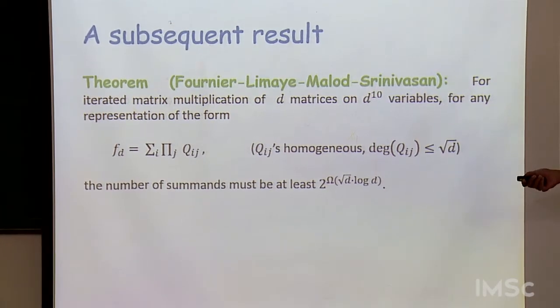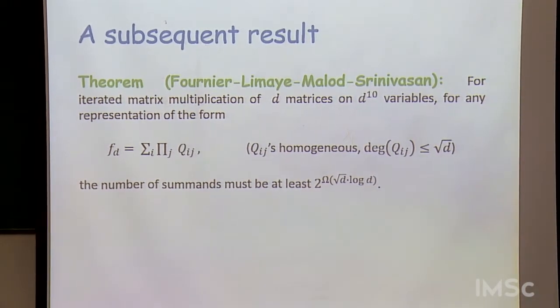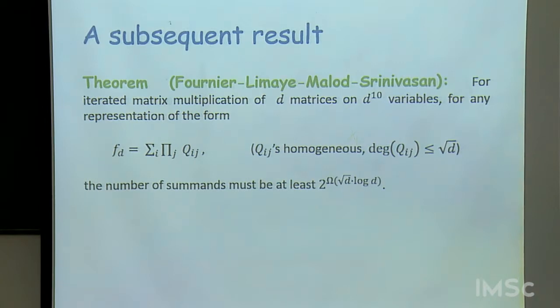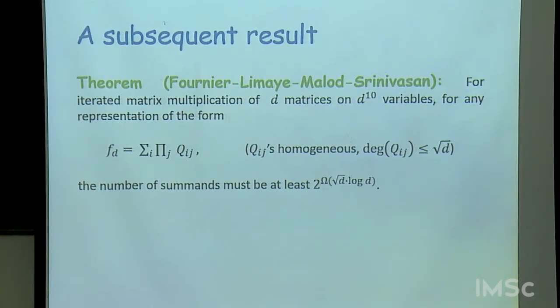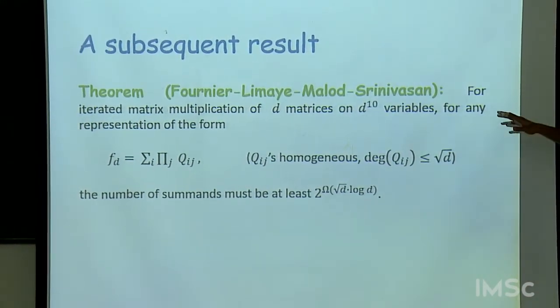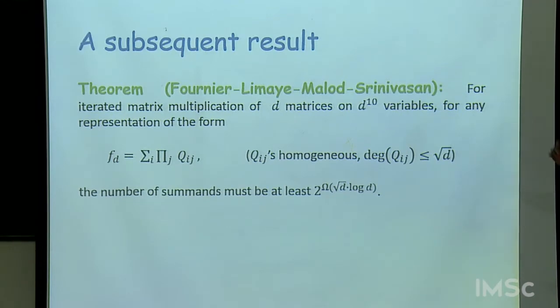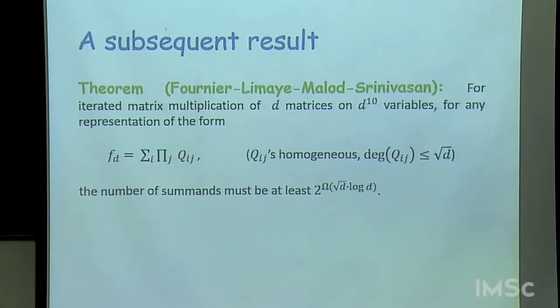This is just multiplying some number of matrices, it's multiplying d matrices of size roughly d to the 5 by d to the 5. So, because we know matrix multiplication is easy, this polynomial is easy to compute. In fact, it's easy to compute by a depth 4 circuit of so much size.